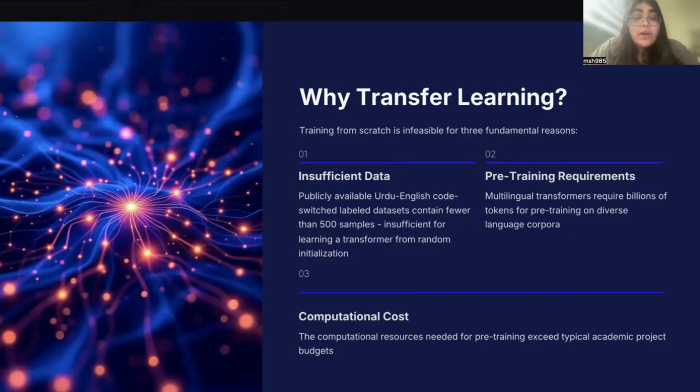So now the question is, why transfer learning? Well, training a model from scratch was infeasible for three main reasons. Data scarcity. Publicly available labeled code switch datasets often contain fewer than 500 samples, which is not enough to train a transformer from random initialization. Large-scale multilingual transformers require billions of tokens for effective pre-training. When it comes to resources, the computational and financial costs of pre-training exceed typical academic budgets for this project. So instead, we use transfer learning with DistilBERT, which is already pre-trained on 104 languages, including Urdu.